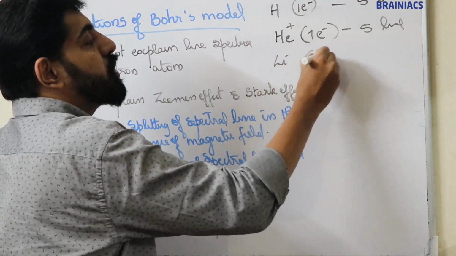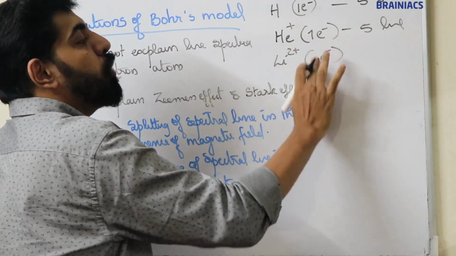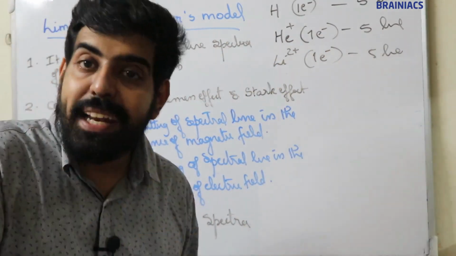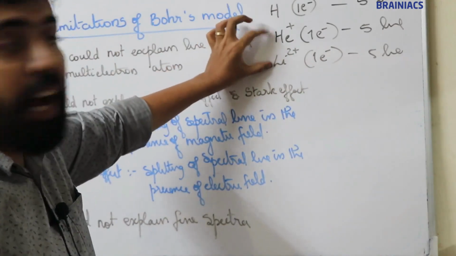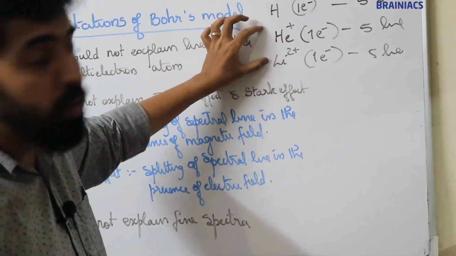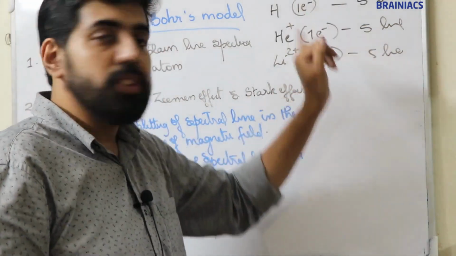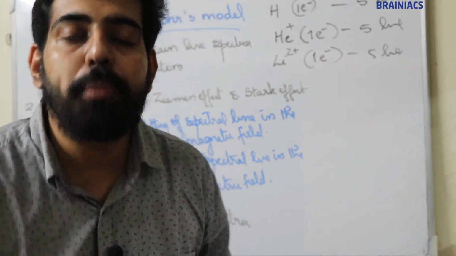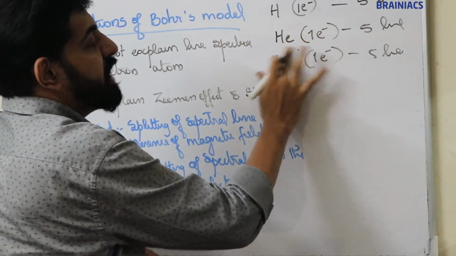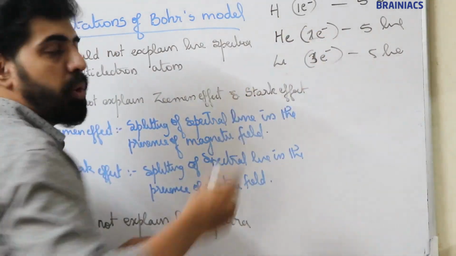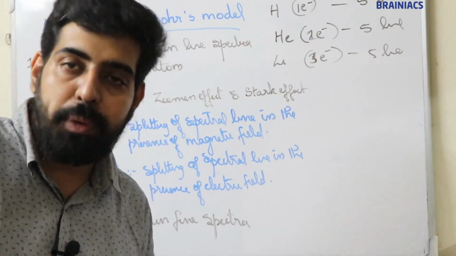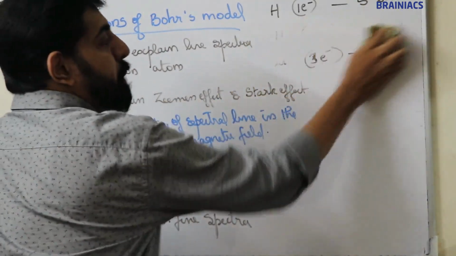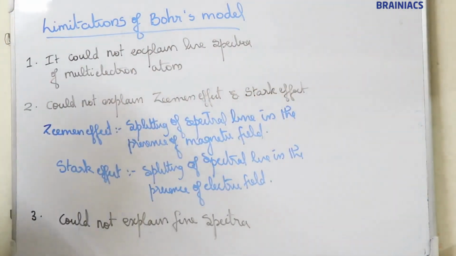Lithium contains 3 electrons, so Li2+ means 1 electron, and it has 5 lines. So he could explain line spectrum of hydrogen and hydrogen-like ions, because they contain only 1 electron. He could explain line spectrum of species having 1 electron, but not of those with more than 1 electron. This model could not explain line spectrum of multi-electron atoms or ions.